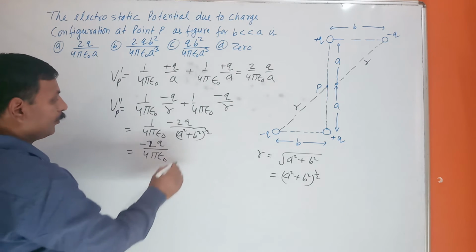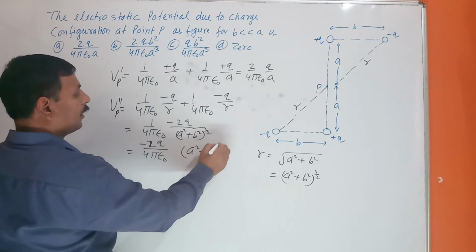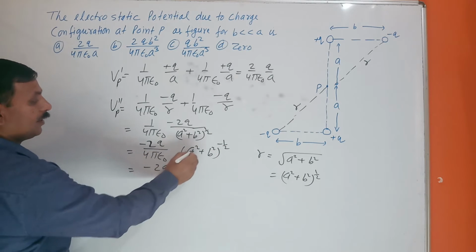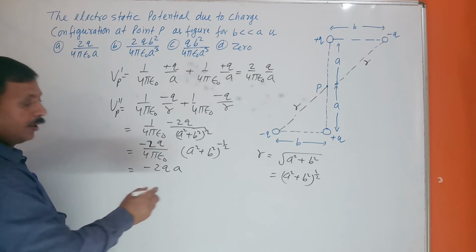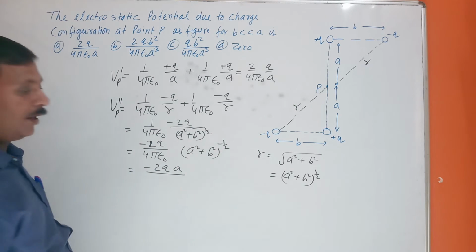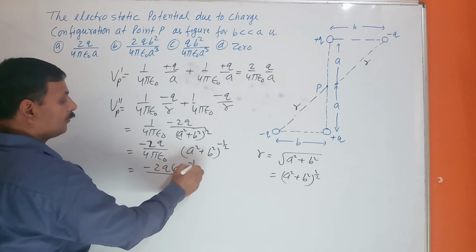So this I have taken upward: (a square plus b square) power minus 1 by 2. If I take this a square outside, what happened? A square taken outside, so this a square power minus 1 by 2.